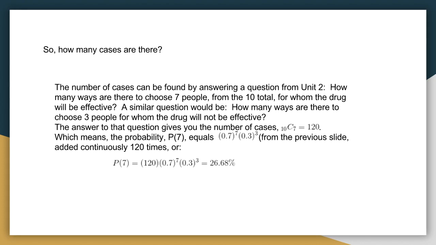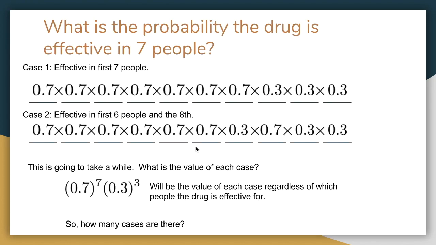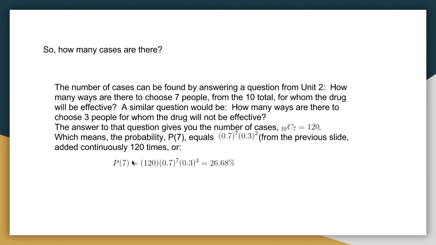Well, that's really just answering a question from Unit 2. If you had 10 slots and you just needed to choose 7 people for the drug to be effective, that gives you the number of cases. Just 10 choose 7. It's the same idea. You've got 10 slots, and you're just choosing 7 slots for this 0.7 to go into. So there's actually 120 cases. So if we take 120 and multiply by the probabilities, we get 27%.